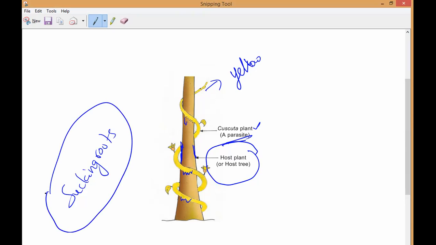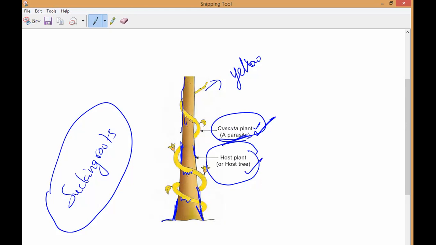Sir, is the Cuscuta plant a plant, or will it be the host? No, this is the parasite. It is a plant only, one type of plant. It is not the host. This is the host, this main plant. This is called the host. Who is providing shelter here? This big plant is providing shelter. Correct or not, Mari?